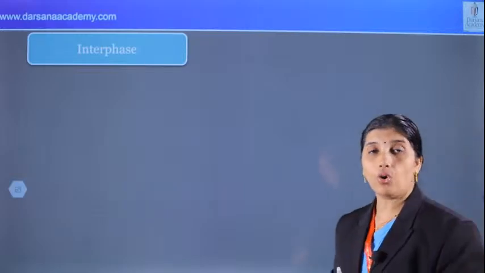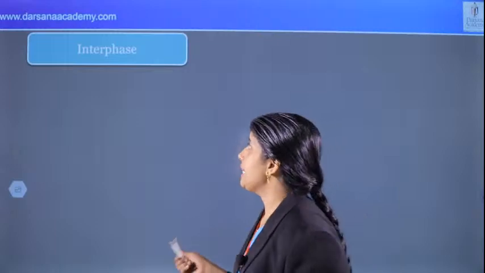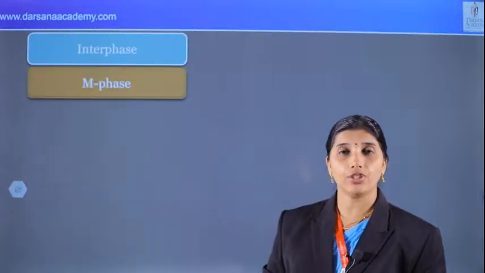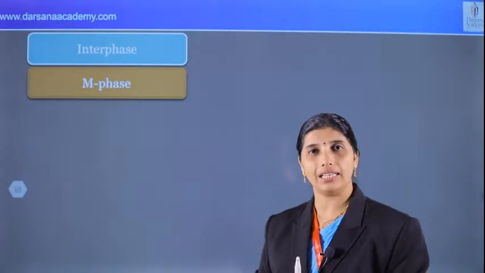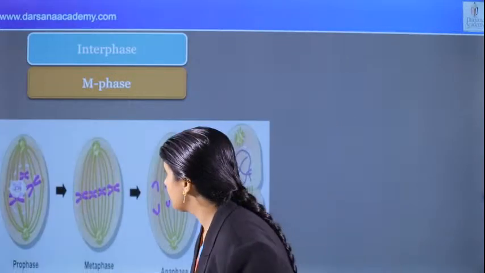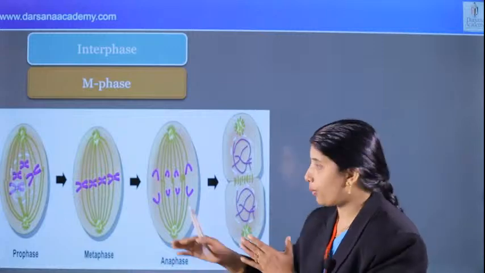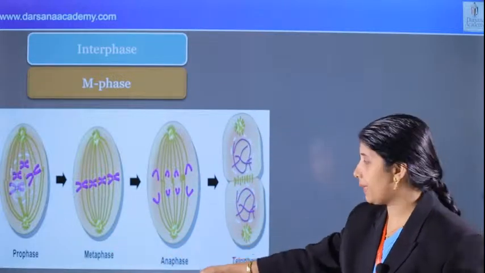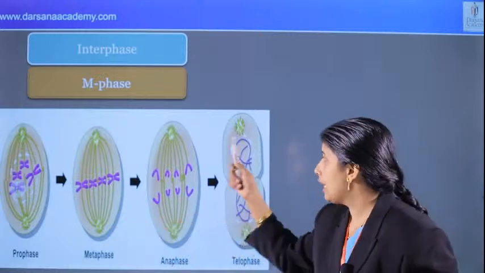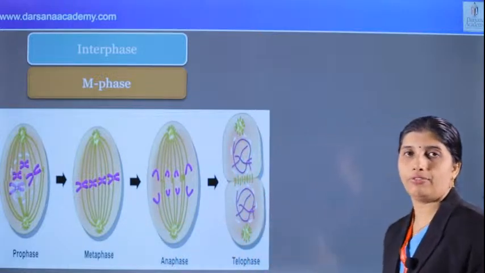Which are the different concepts in this chapter? Interphase, G1, S, G2. Yes, and M phase, the division phase, mitosis and meiosis, consisting of karyokinesis and cytokinesis. We know that mitosis consists of prophase, metaphase, anaphase, telophase. The segregation of chromatids takes place during anaphase. After mitosis, a dyad of cells, 2 daughter cells, will be formed.